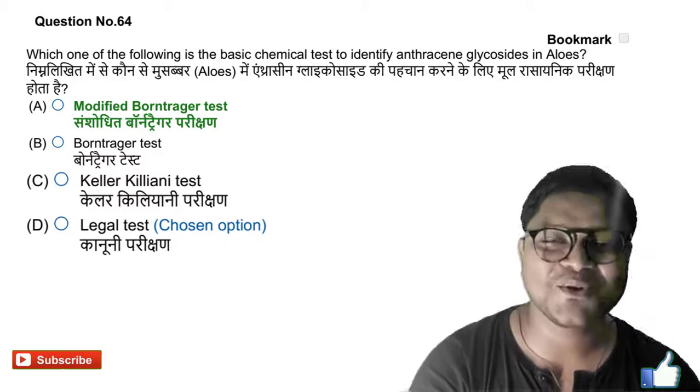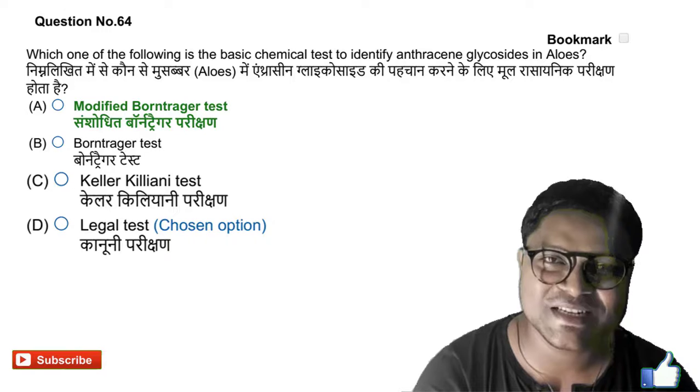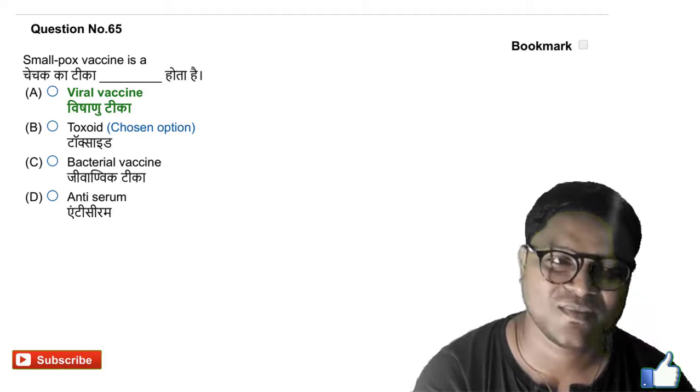Okay, next we will go for question number 65. The question asks, smallpox vaccine is a dash. Generally, smallpox vaccine is a toxoid vaccine. Option B is the right answer.